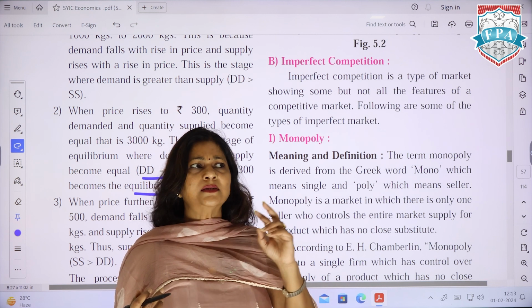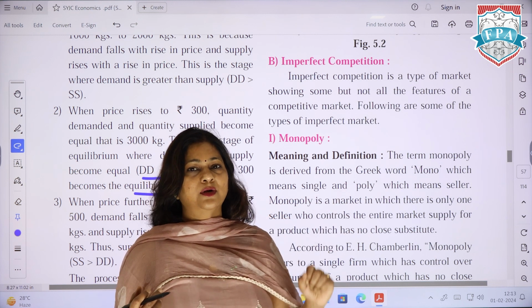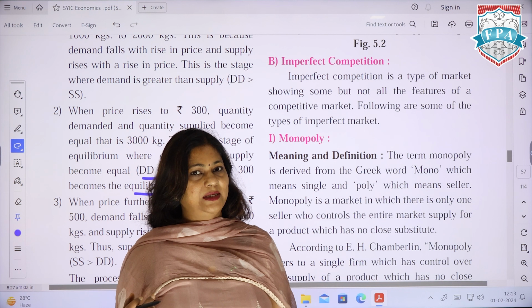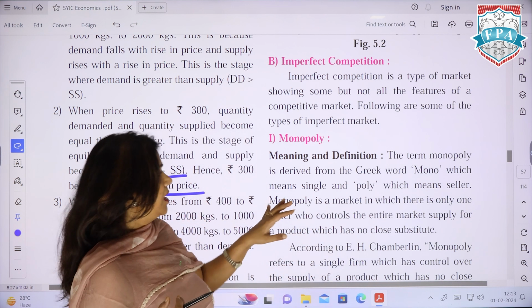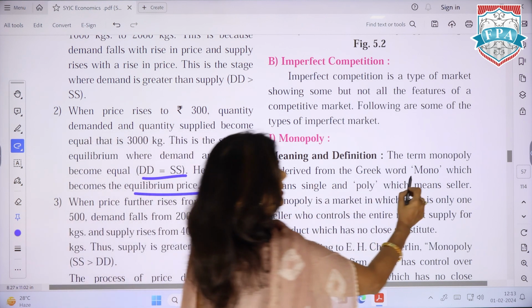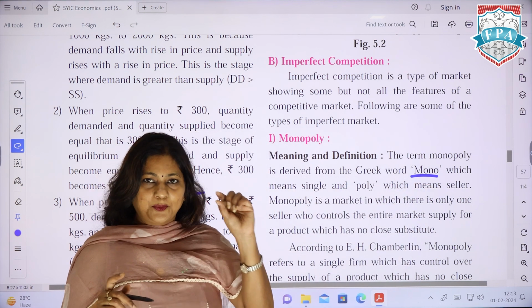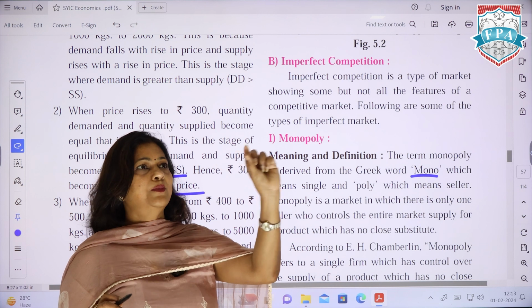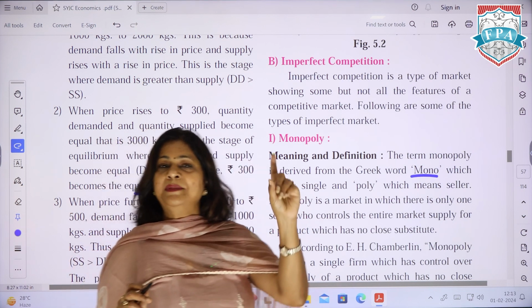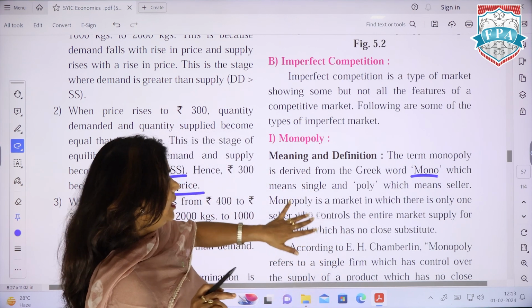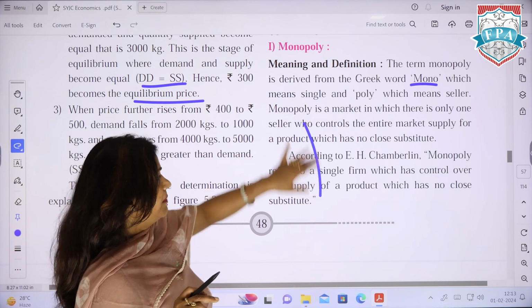As I said, from the past 2-3 papers, I saw that a lot of questions have come on monopoly. So the features of monopoly: one is you need to write the definition. Mono means one and poly means seller. So please start your definition with monopoly: mono means one and poly means seller. There's only one person who's controlling the market.